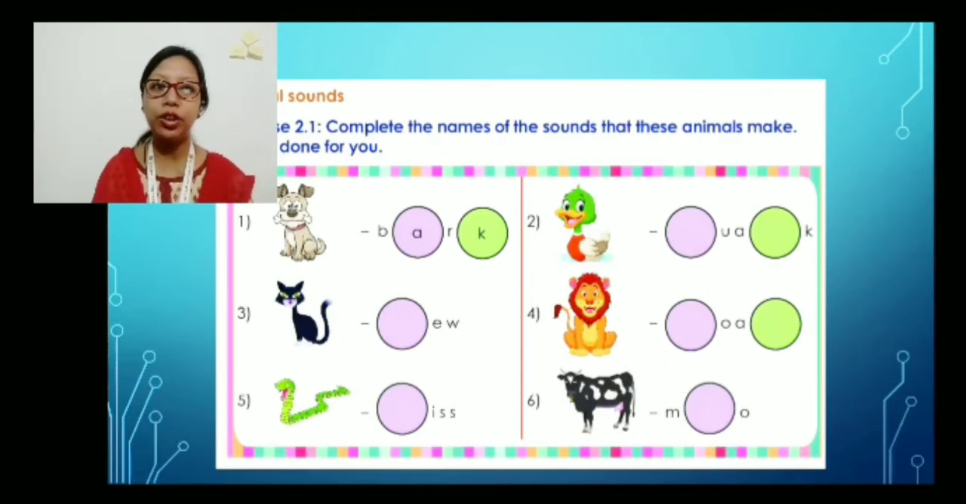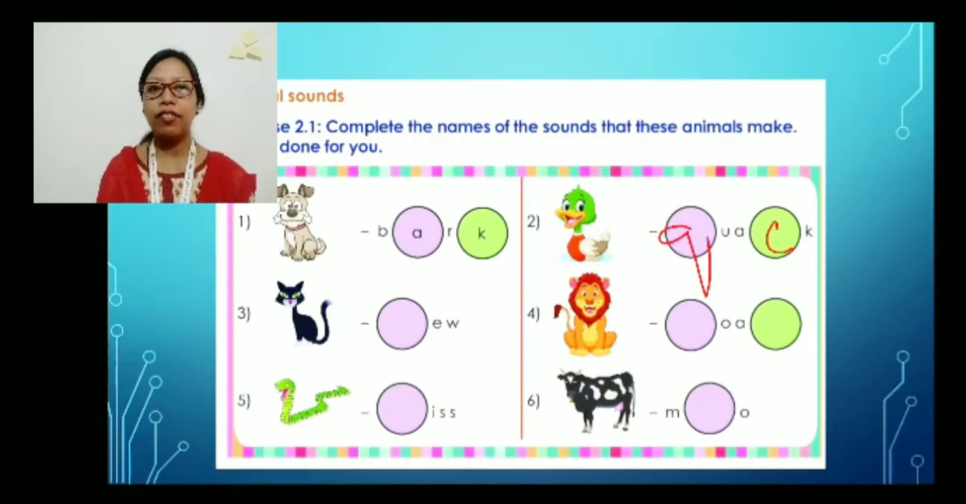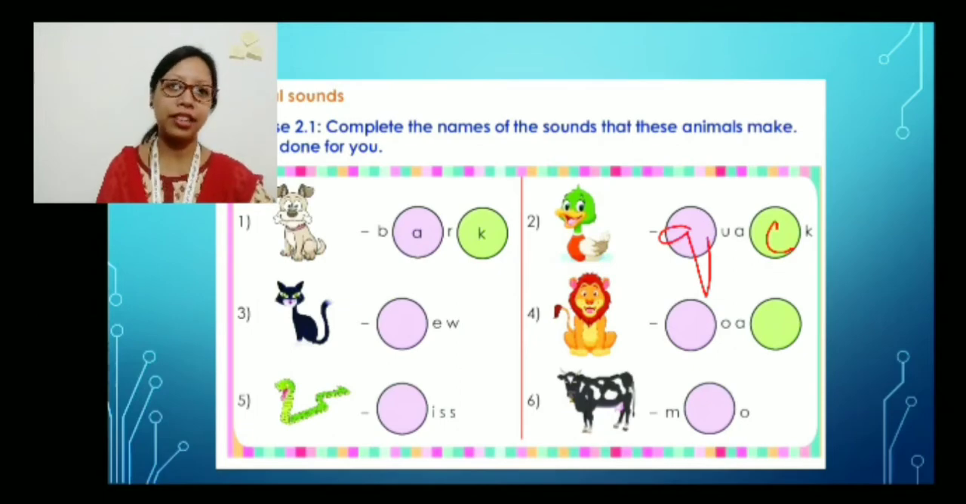Then on number 2 we have a duck. And how does the duck make sound? It quacks, right? So what are you going to write here? Q-U-A-C-K, quack. Then we have the kitten, or you can say the cat, the lion, snake and the cow. You are going to do these on your own, and I will be discussing these answers during the live class. Check yourself how much you know about the sounds of the animals.